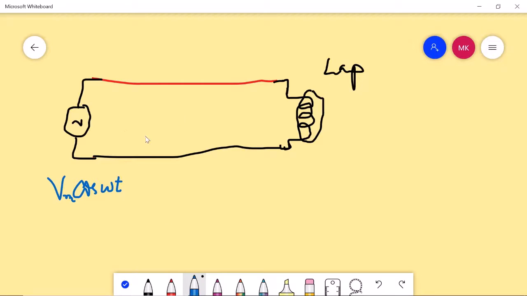But we see that this is varying with time. But at a low frequency, we consider that the voltage, whatever is there, is constant with distance over this transmission line. So whatever voltage you are getting here, the same voltage is there at every point in space. So we consider it to be constant. We don't consider the phase difference.